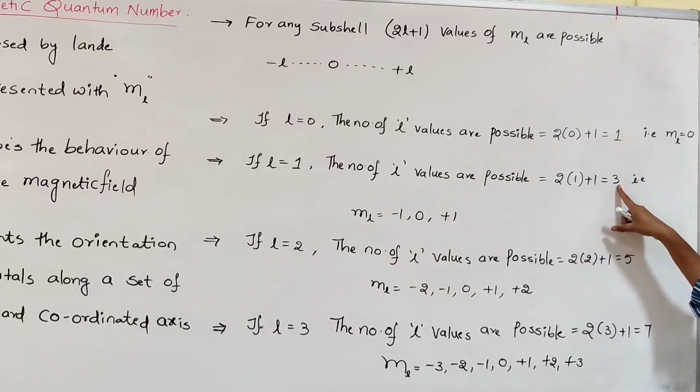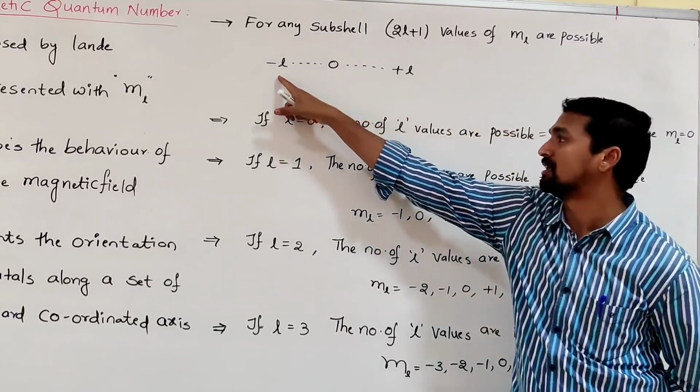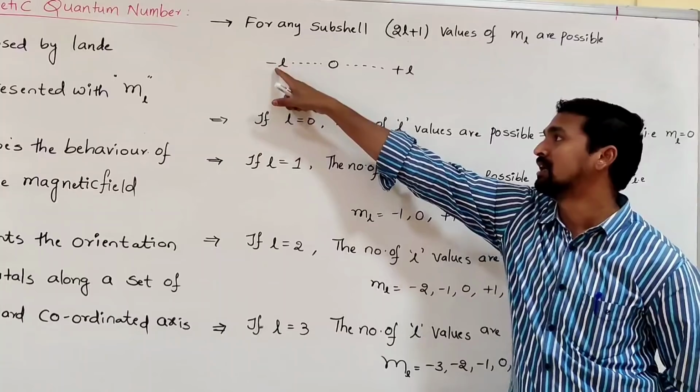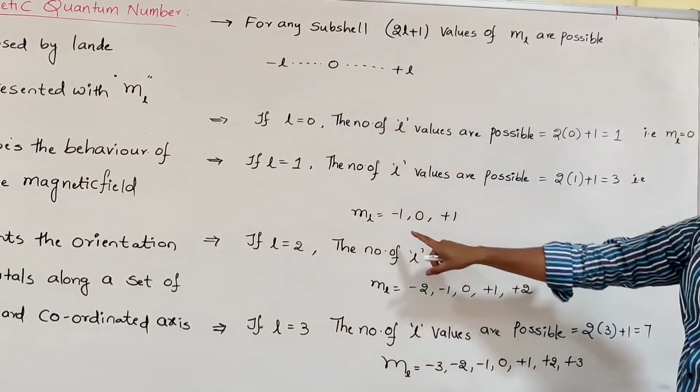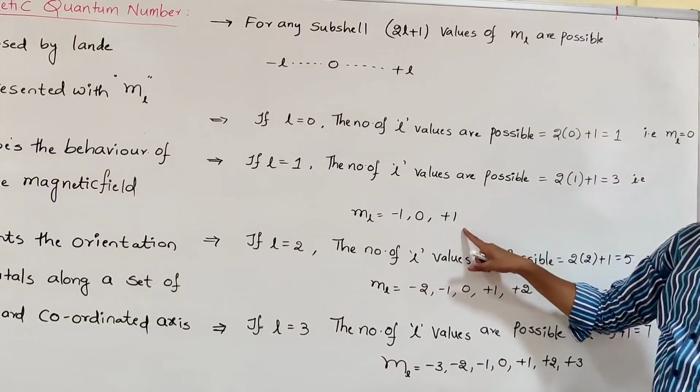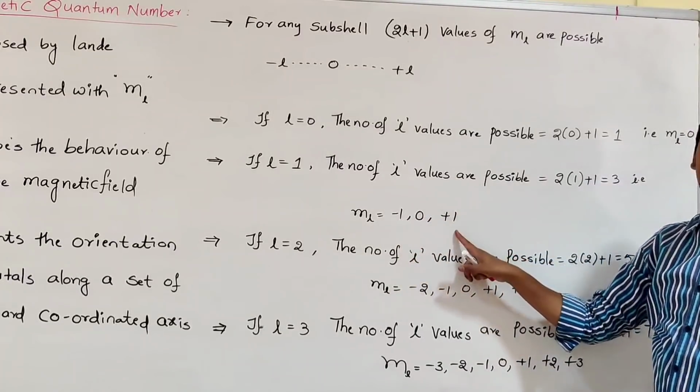What are the 3? It starts from which one? Minus L. What is the minus L in this case? Minus 1. After minus 1, what do you get? 0. After 0, what do you get? Plus 1. So that's why minus 1, 0, plus 1. Px, Py, Pz. Like that.